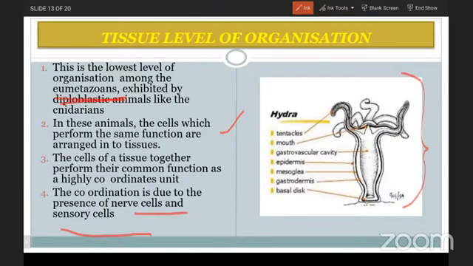Once again, I am repeating: in cnidarians, due to the presence of sensory and nerve cells, there is formation of tissue, and the tissue has some specific function, and that is known as the division of labor among the tissues. The best example is the cnidarians, and the example organism here is the hydra.